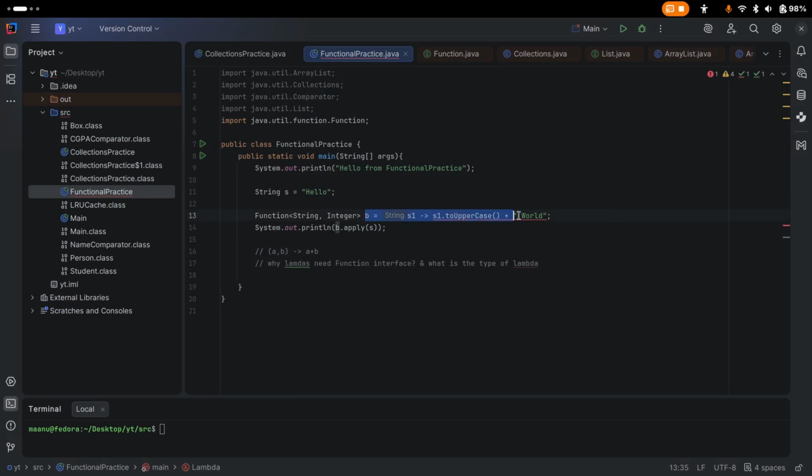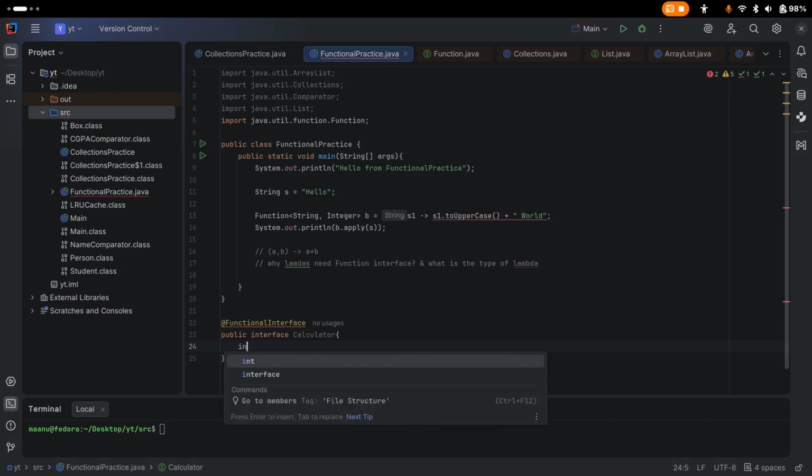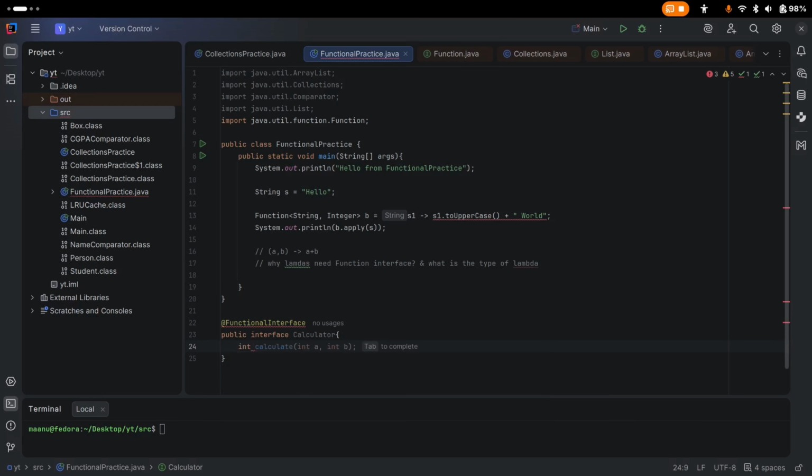So we can define our own functional interfaces as well. You can see this annotation, and here we can define, let's say, public interface Calculator. We can define one single abstract method that can be anything, let's say calculate. That's fine now.